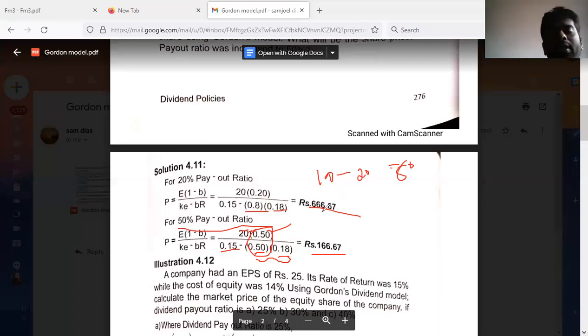Now it is clear and evident that whenever there is an increase in payout ratio, the market price of the firm will decrease. So here there is relevance, we can conclude that there is relevance of dividend over the market price. And this is the core of both Walter's model as well as Gordon's model. Now let us consider another problem for discussion.